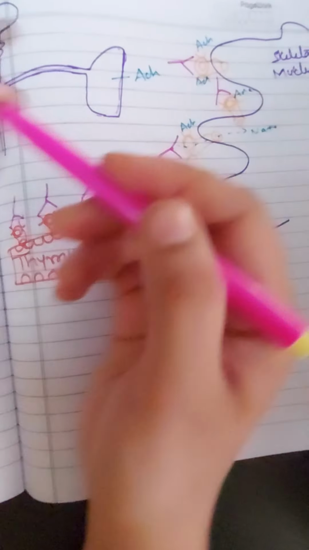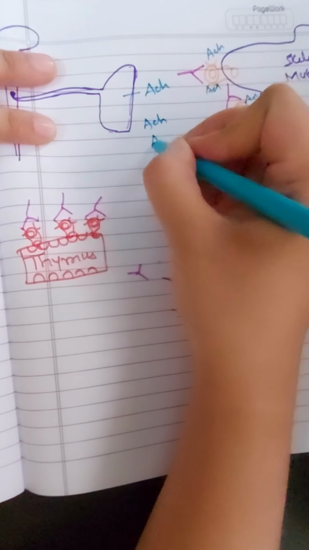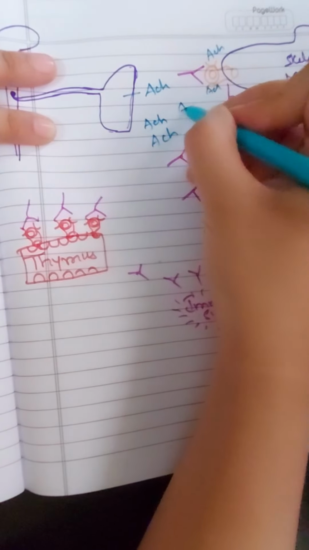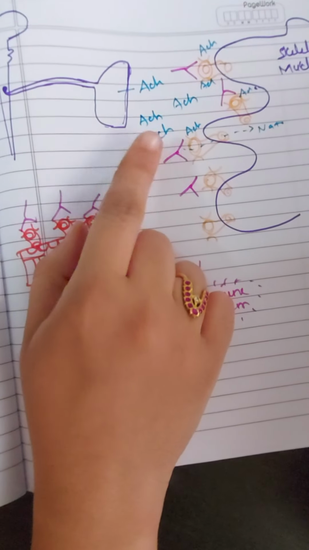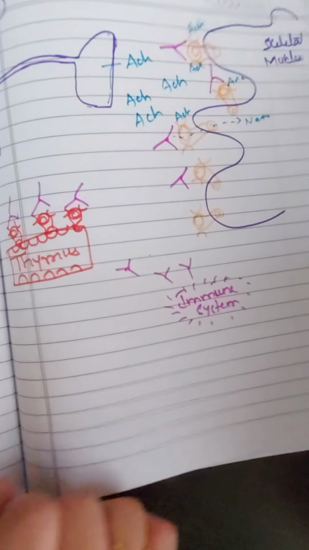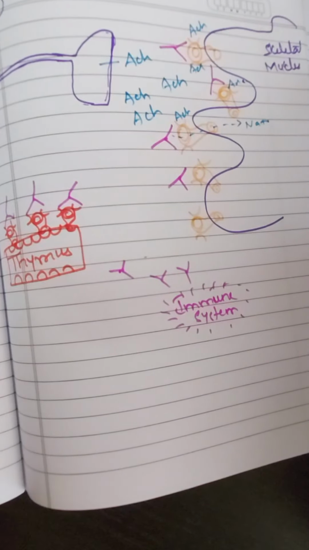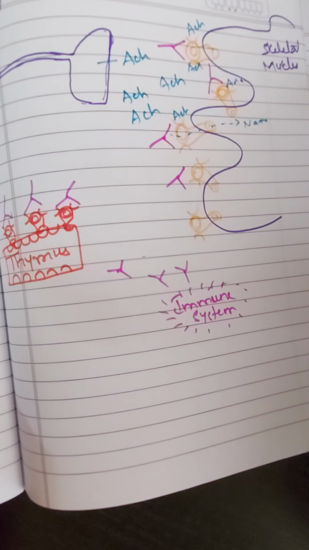So acetylcholine will be released, but it will not find much of the receptor on which it can act. There will be so much acetylcholine present here, but only one or two cholinergic receptors are available for production of action. So the number of receptors is less and the acetylcholine level is too high.